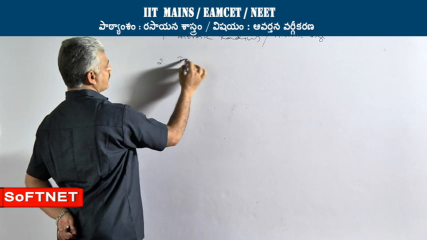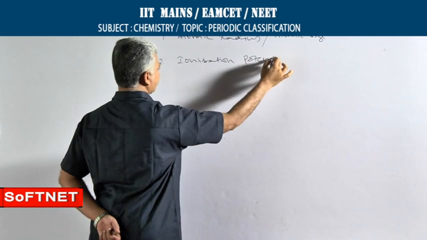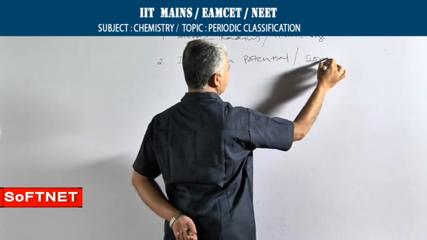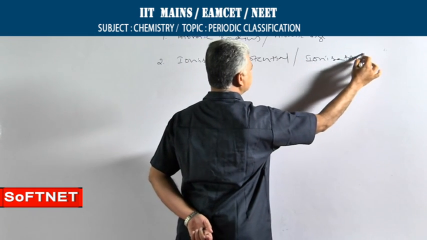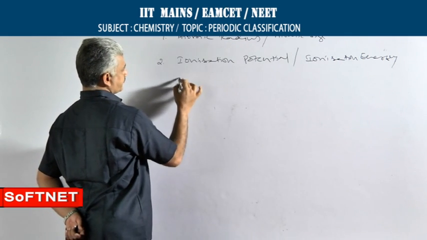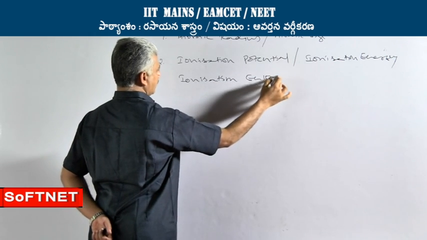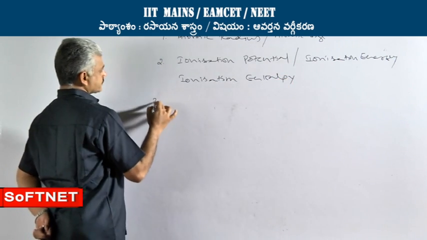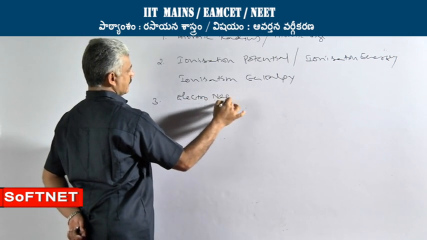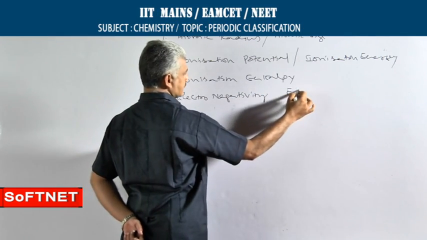Then the second periodic property is ionization potential, also called ionization energy as well as ionization enthalpy. Next property is electronegativity. In short, it is called EN.